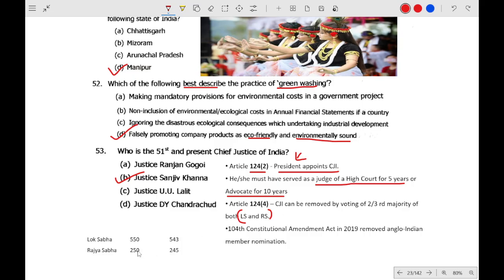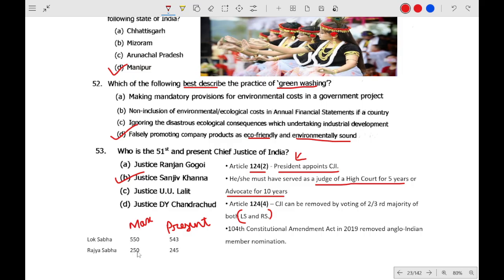Also this question is asked about the Lok Sabha: this is the maximum capacity and this is the present capacity right now. Maximum capacity of Lok Sabha is 550, and at present it is 543.